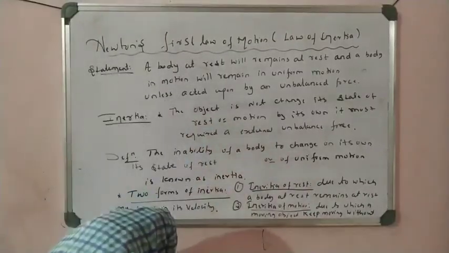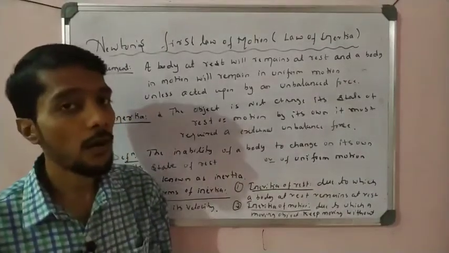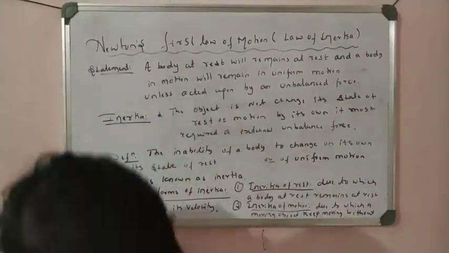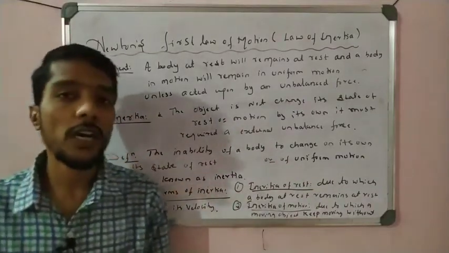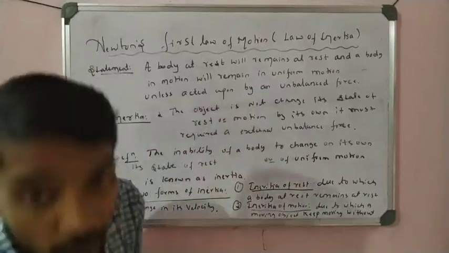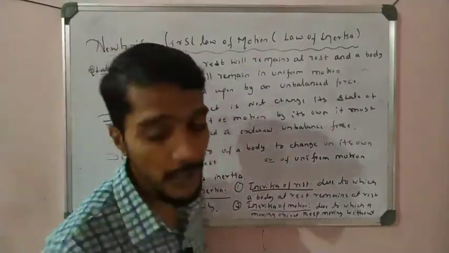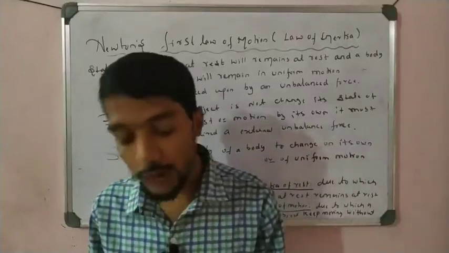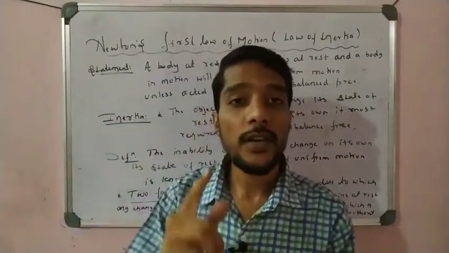Okay, students, that is what we say about Newton's law of inertia, or Newton's first law. From that we have learned a very important point, inertia, and the two forms of inertia: inertia of rest and inertia of motion. Now let us take some very important points, examples of Newton's first law in daily life.